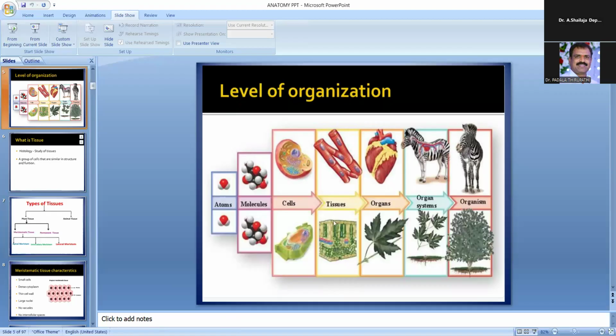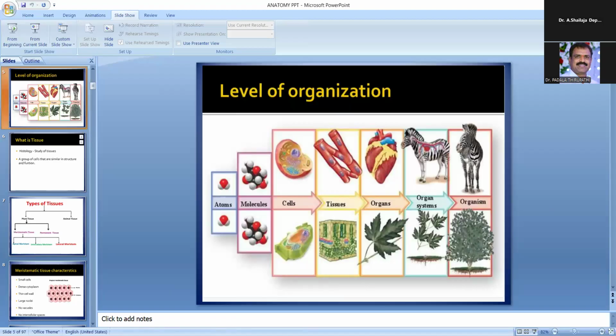See here, the cell arrangement is like this. No spaces are there between the cells. They are arranged one by one like this. This is the cell arrangement in the meristematic tissue. These cells do not show any reserve food material and are in an active state of metabolism. The vacuoles in the cells are numerous and smaller in size, or the vacuoles may be altogether absent. Okay, that is the structure, the characteristic features of meristematic tissue.